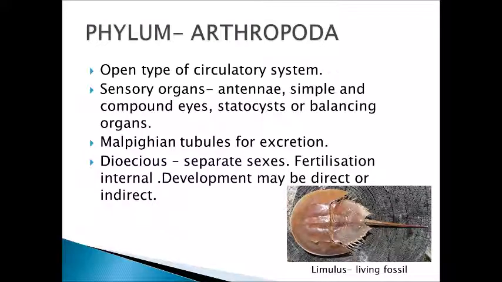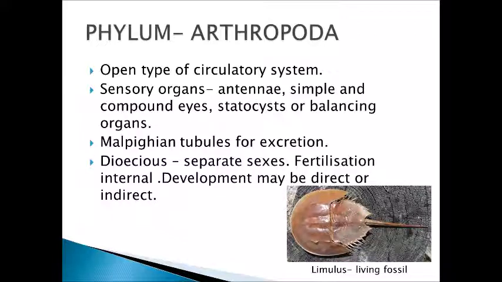Sensory organs are antennae, simple and compound eyes. Simple eye has only one lens, whereas the compound eye has more than one, maybe 200, 300 or more such lenses, and that is why it is called compound eye.